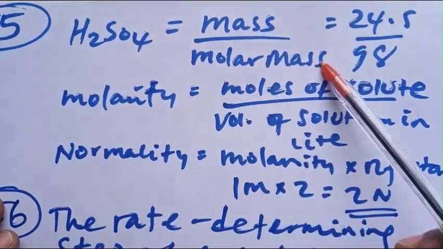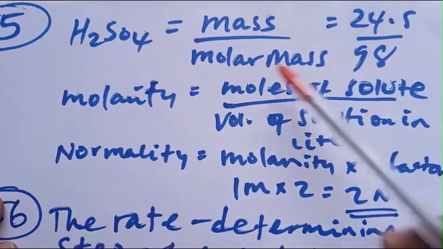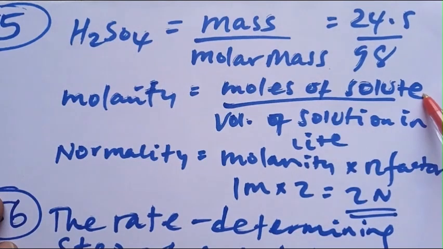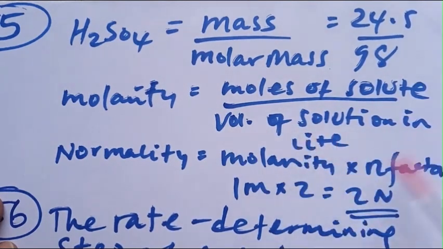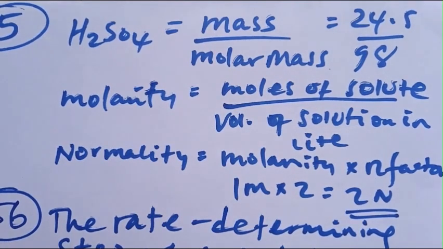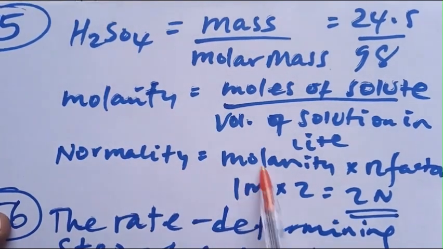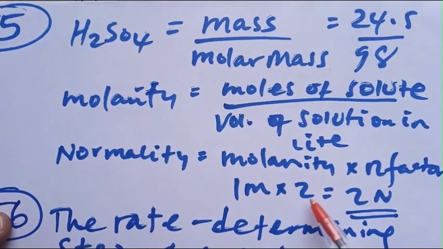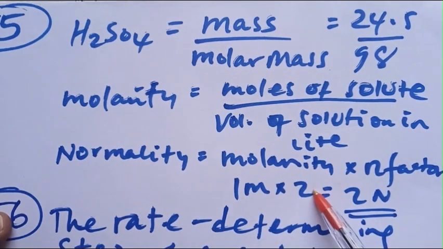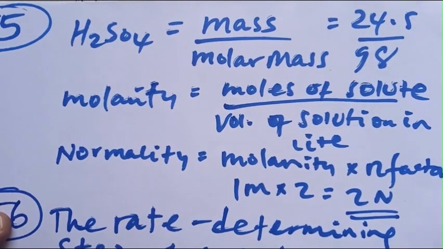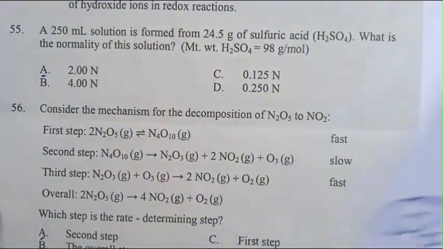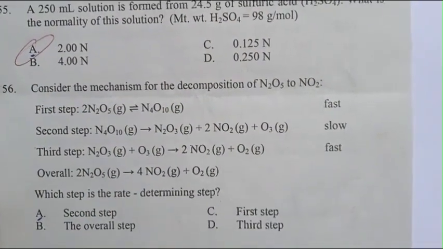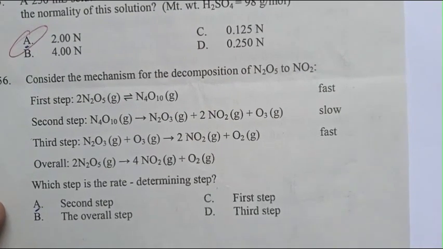The moles of H2SO4 is mass over molar mass, 24.5 over 98 gram per mole. The molarity is moles of solute over volume of solution in liter. Normality is molarity times n factor. For H2SO4 the n factor will be 2, so the normality is 2N. The answer is A, 2N.